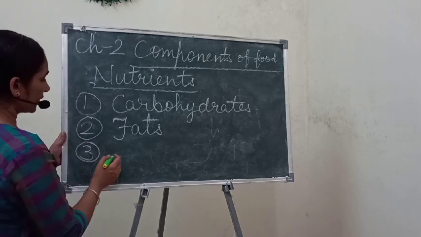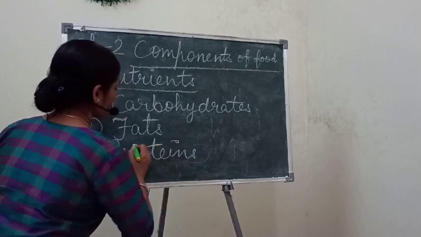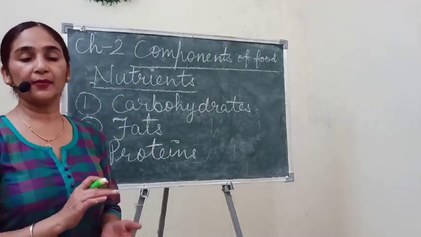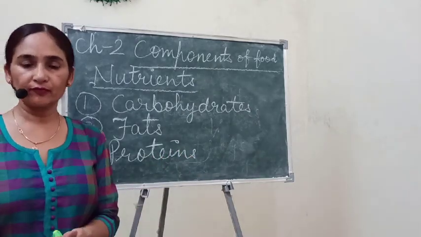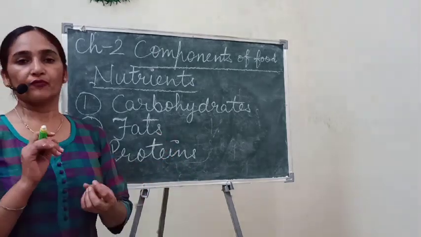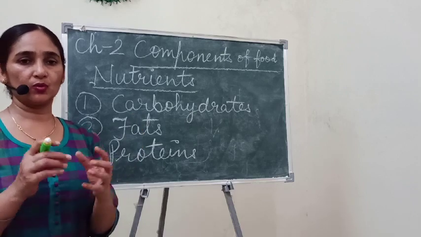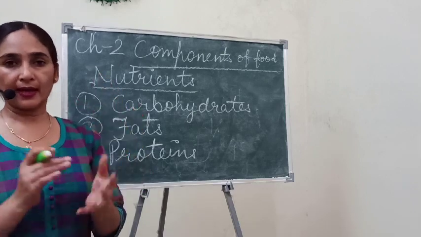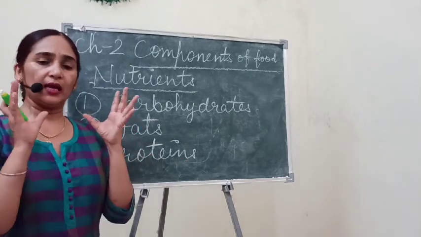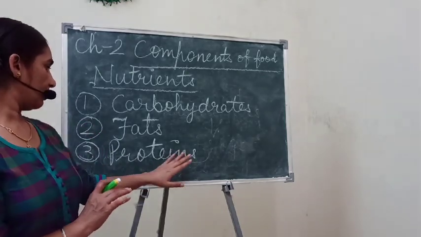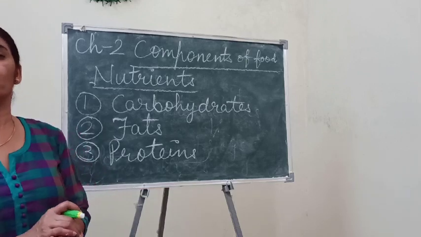So the third nutrient is proteins. Proteins are called body building nutrients or body building food. Protein containing food is called body building food because proteins are very important to build up our body and our muscles, to make our hair and nails healthy, and many internal body functions are performed with the help of different kinds of proteins.